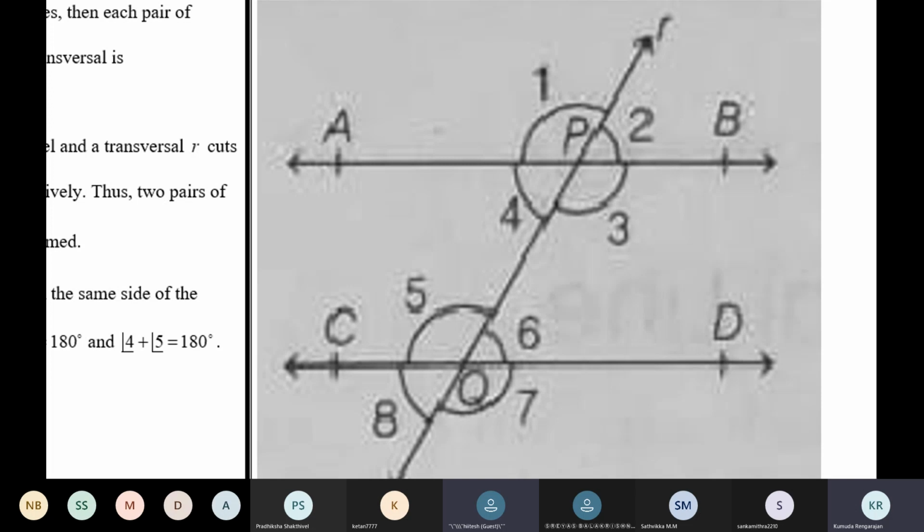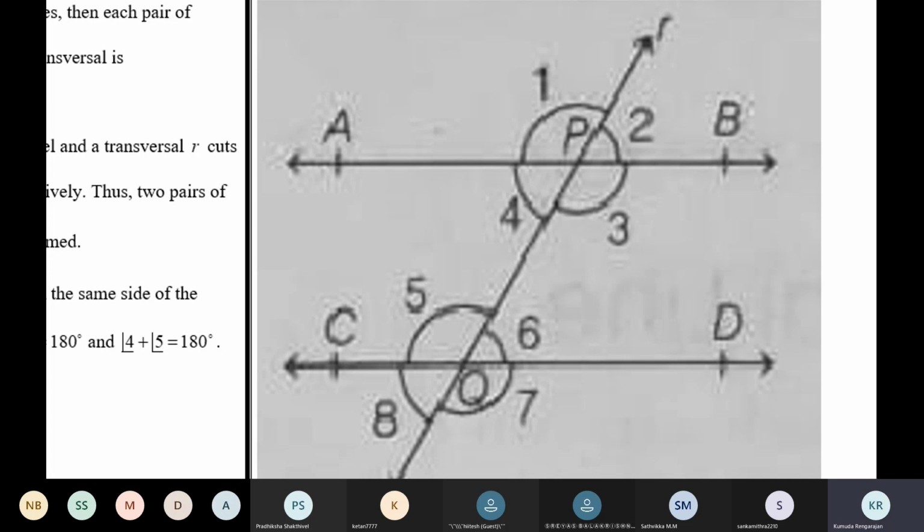Yeah, linear pair axiom. 3 plus 4 is equal to 180 is not based on parallel lines. It's independent of parallel lines. When 3 and 4 are angles on the straight line AB, 3 plus 4 is 180. Okay, so keep that in your mind: 3 plus 4 is equal to 180, linear pair axiom.